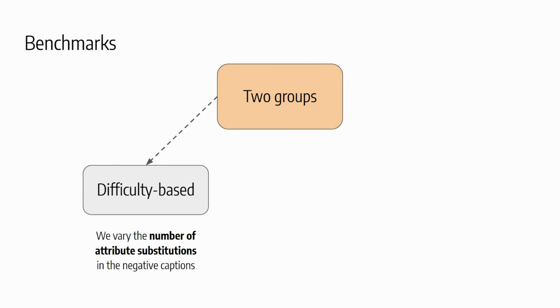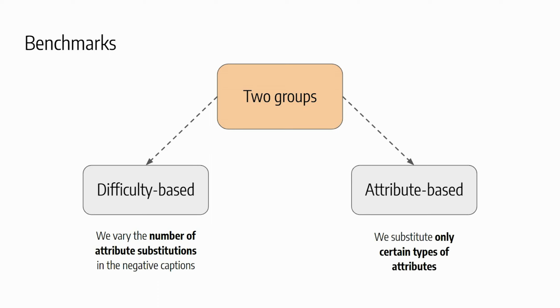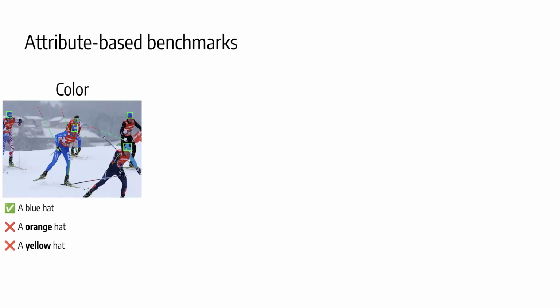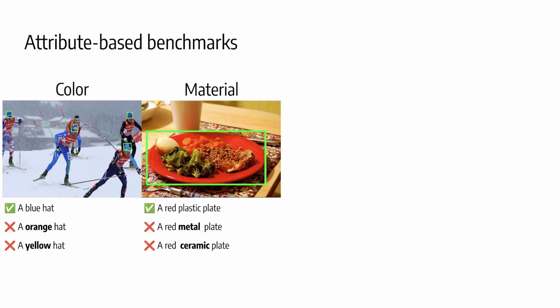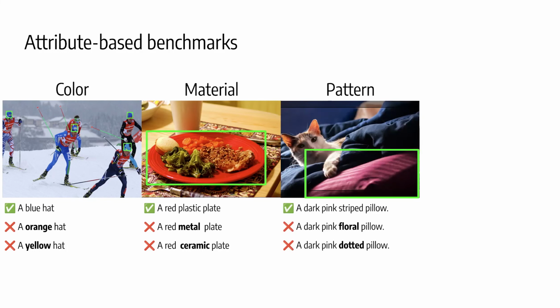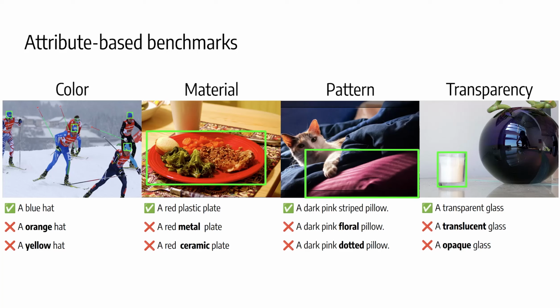In the second group of benchmarks, we only change a single attribute of a specific type in the positive captions. For example, we change only one color attribute. We do the same for other attributes: material, pattern, and transparency.